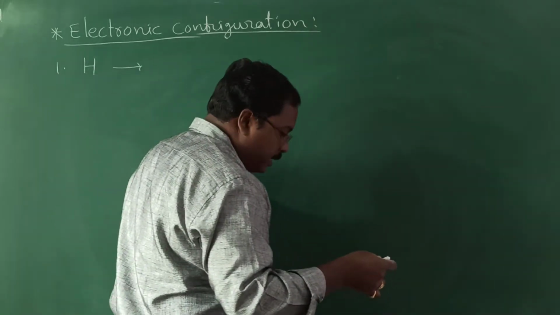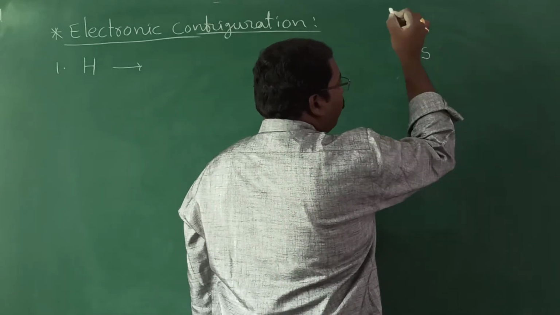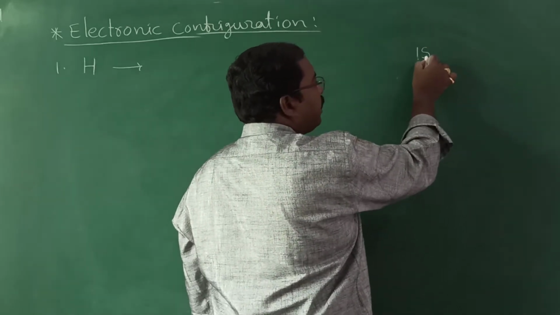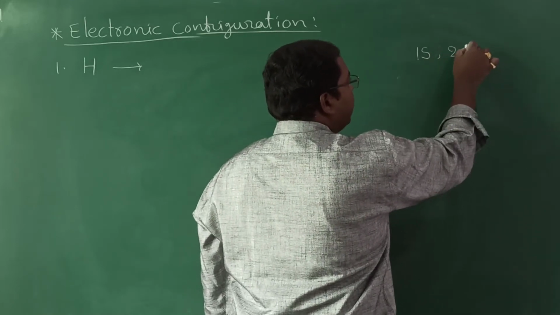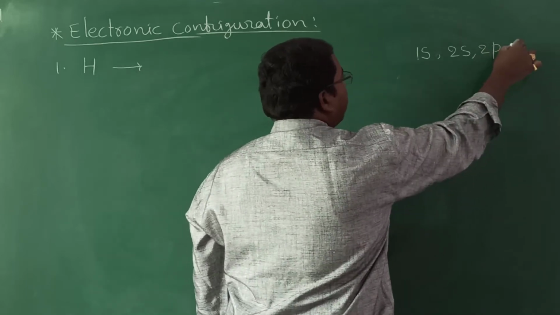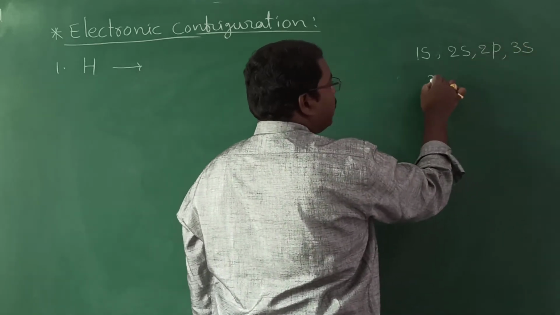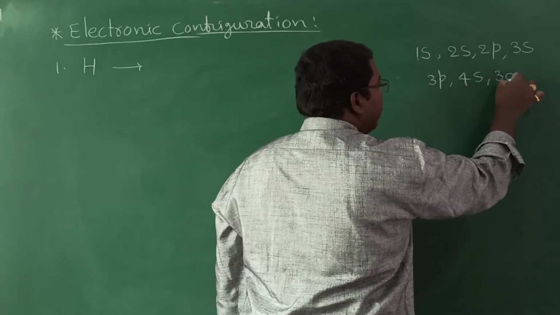I think yesterday you practiced the energy order of orbitals. So first the electrons enter into 1s orbital, then 2s, 2p, then 3s, 3p, 4s, 3d.